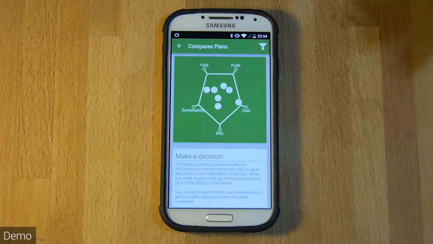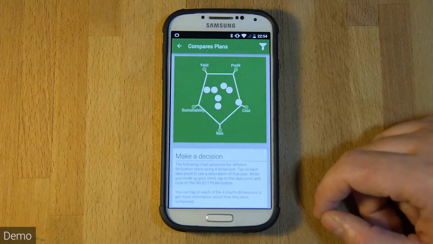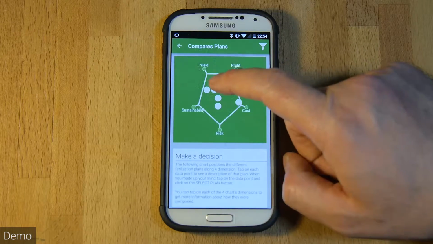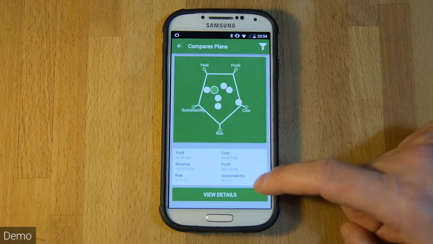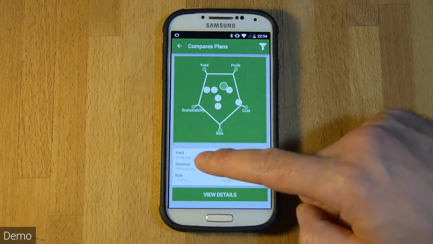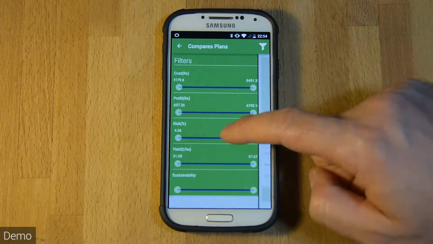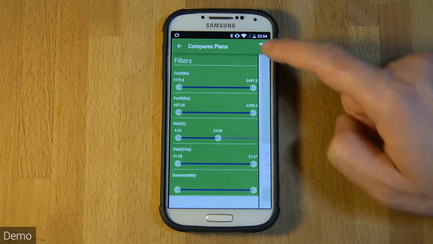Now, when I tap Generate Plans, all of the information is sent to our plan generation model and then to trade-off analytics for filtering. In this trade-off chart, I can see my different options for fertilization plans along different axes. Tapping on each plan, we can see what is the expected yield, cost, profit, revenue, risk, and more. Can also filter out some of the plans.